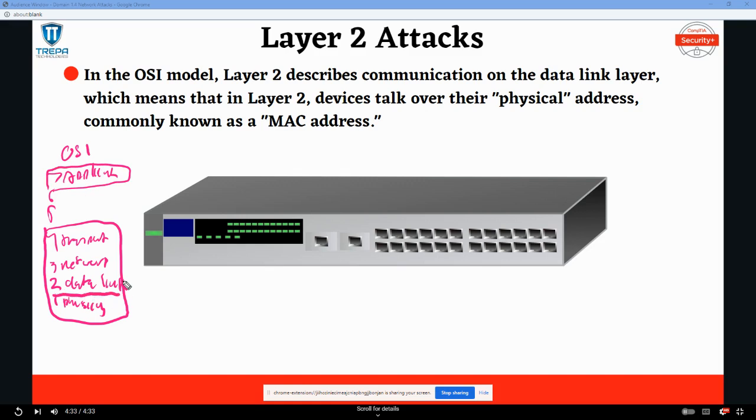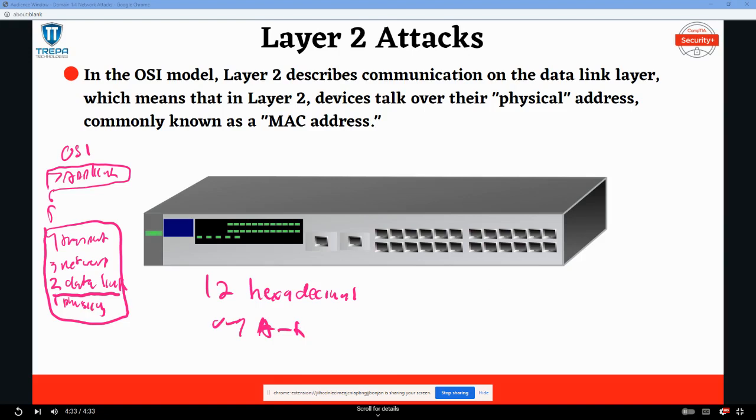Layer 2 is how we communicate on our networks using layer 2 addresses like MAC addresses, sometimes referred to as physical addresses. These are going to be 12 hexadecimal digits, so 0 through 9, A through F, that are burned into your hardware from the manufacturer.